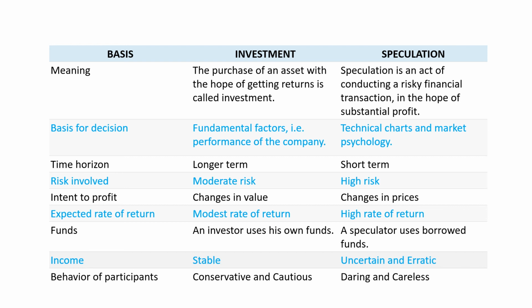Then funds. In investment, an investor uses his own funds, but in speculation, a speculator uses borrowed funds. In investment, income is stable, but in speculation, income is uncertain or volatile because here risk is high. Then, on the basis of participants, investors have a conservative or cautious mentality, but speculators are daring and careless.